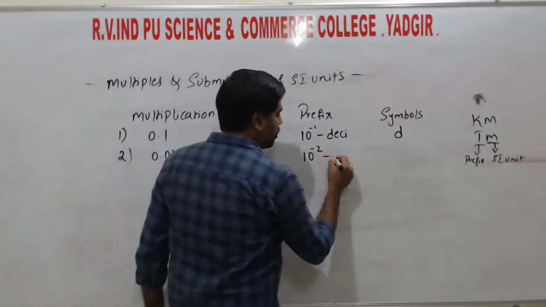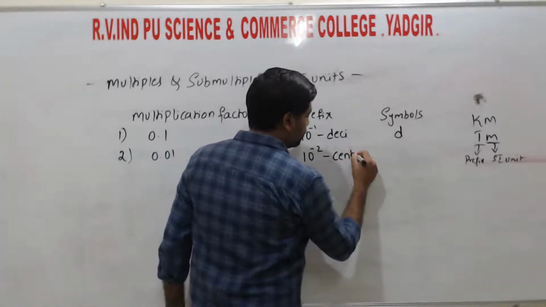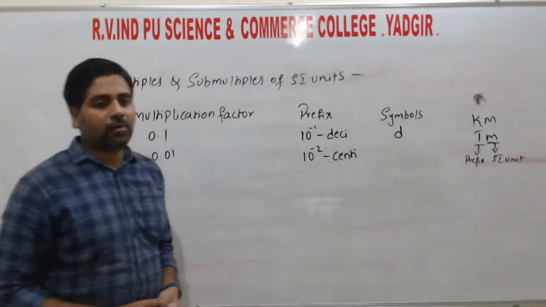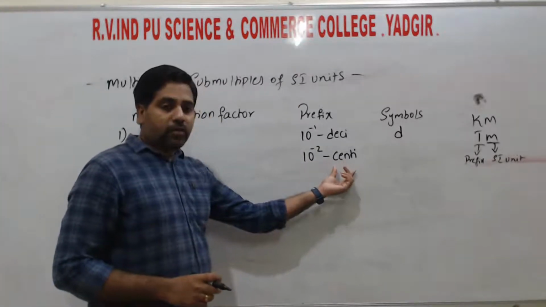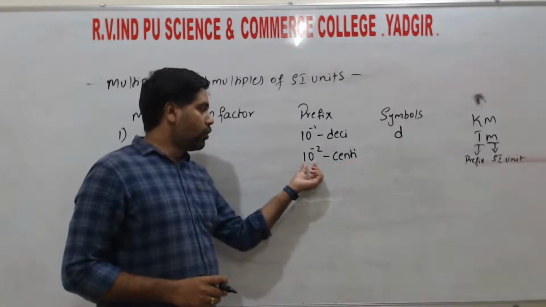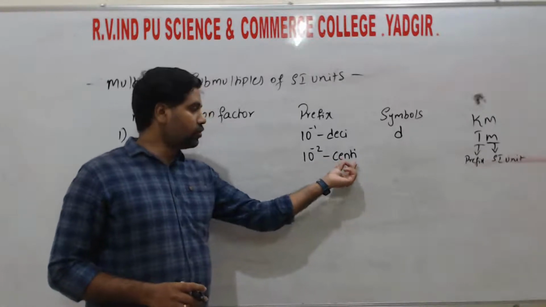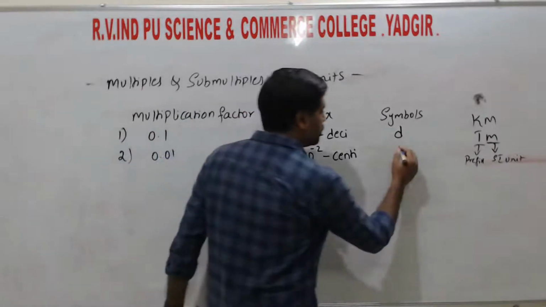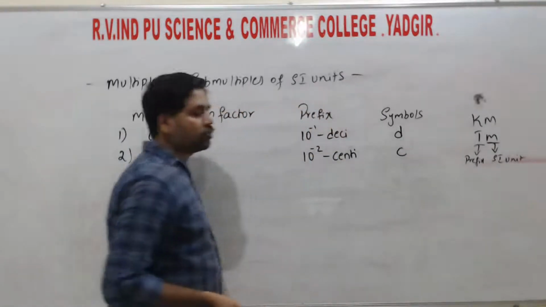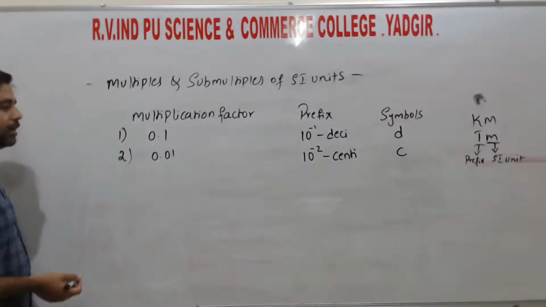The prefix name we call this one centi, as in centimeters, right? In the scales we are using centimeters. 10 to the power of minus 2, where centi is the prefix, so this value is 0.01. And the symbol is small c. So small c represents the centimeter.